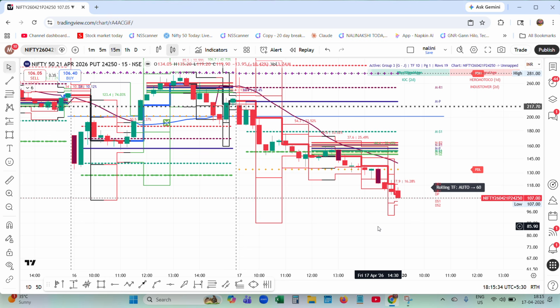So first step is finding the house, next step is finding the door, the entry, and third step is finding the guest. When all three are okay, you are trading with it. So it is a complete system. My indicators are a complete system, you can take the trade.